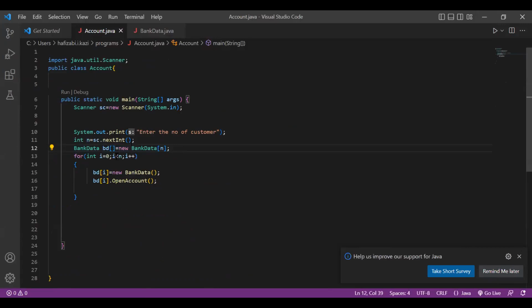In every object I call the method open account. In that there is name, ID, and all. But while retrieving, where are you storing that data? In the objects array. Where are those objects available?